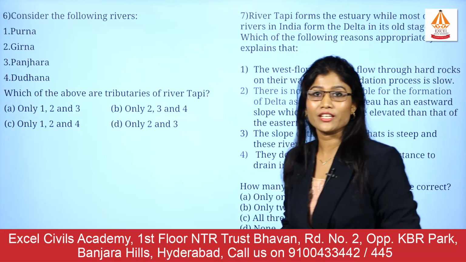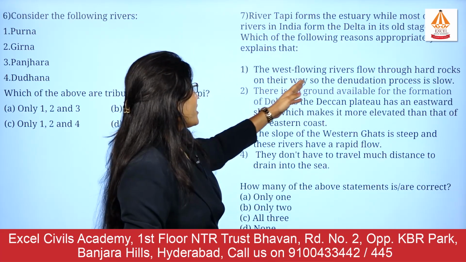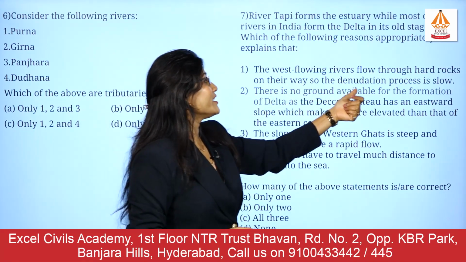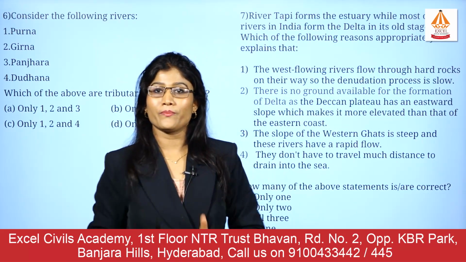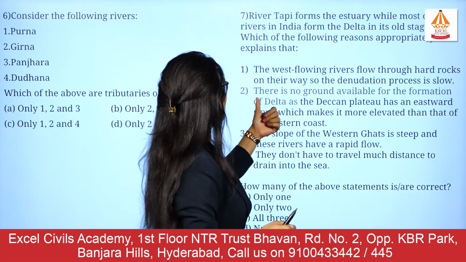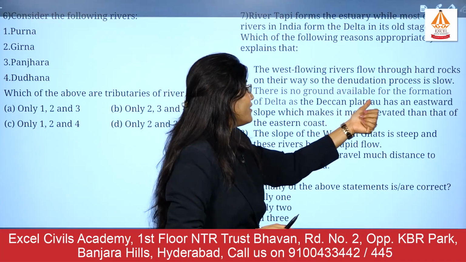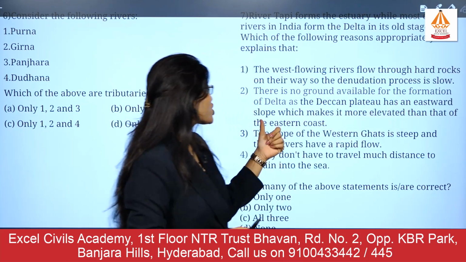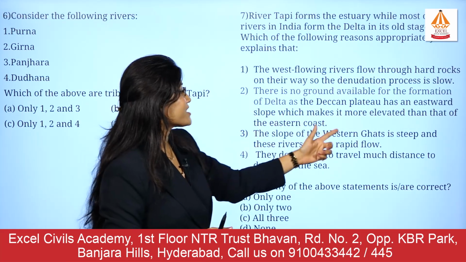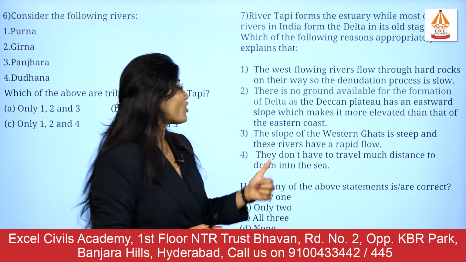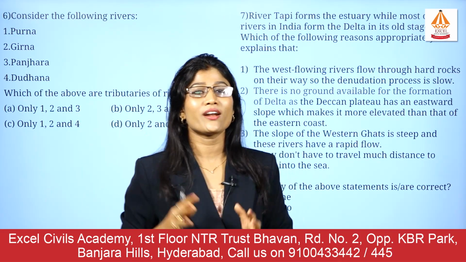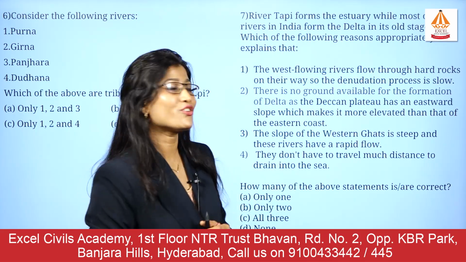The first statement is: the west flowing rivers flow through hard rocks on their way, so the denudation process is slow. The second: there is no ground available for the formation of a delta as the Deccan Plateau has an eastward slope, which makes it more elevated than the eastern coast. Very interesting sentence. You need to have a thorough understanding of the geomorphology of India.